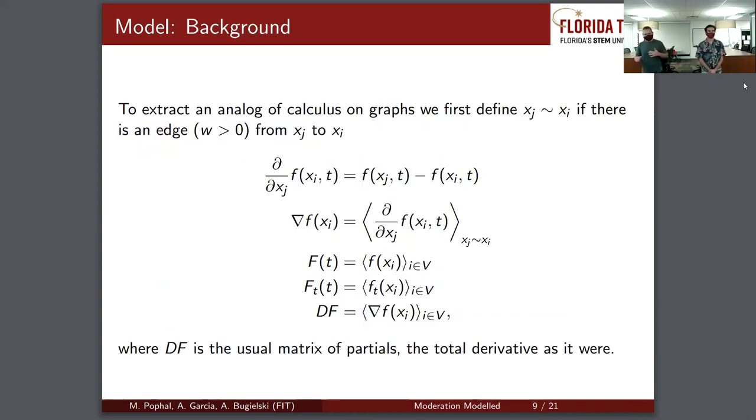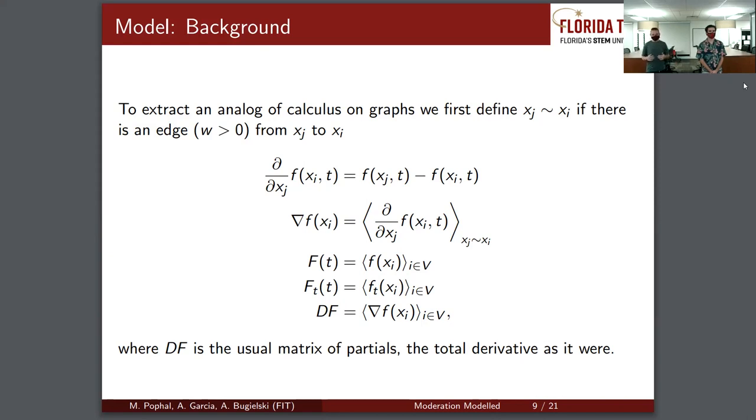Now, to get a differential equation, we need an analog of calculus on graphs. And so we define a relation that 2 vertices are related if there's an edge from one to the other, in order, a directed edge. And so we get a partial along this directed edge, which is the difference of function values on them at that time. We collect a gradient by connecting all the partials which are connected by this edge. We write all our functions in one specific vector, like our system vector, and the time partial is applied component-wise. And we can also write the collection of gradients as a kind of total derivative.